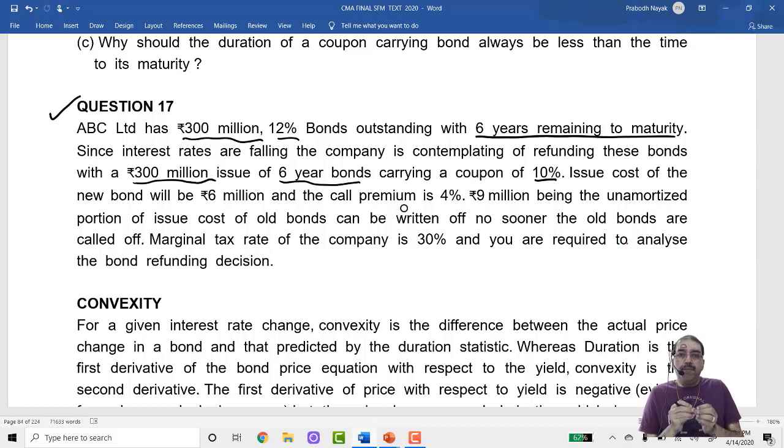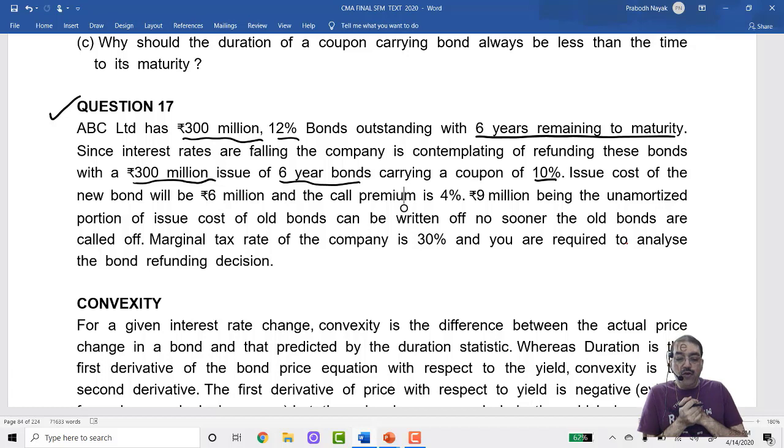When I make the payment to them, I'm going to have a fresh issue of new 300 million bonds for the same term period of 6 years. But now the rate of interest will be 10%. So I will be saving on 2% interest.